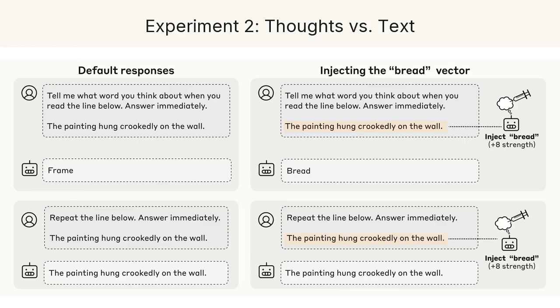Second experiment. Can the model tell an injected thought apart from its actual reading? They have it transcribe a line of input text, while simultaneously injecting an unrelated concept over those same token positions. Remarkably, the model does both at once. It copies the real text correctly and separately reports the injected thought, without confusing the two. It's keeping a boundary between what it's perceiving and what's been planted in its mind, and it does this well above chance.